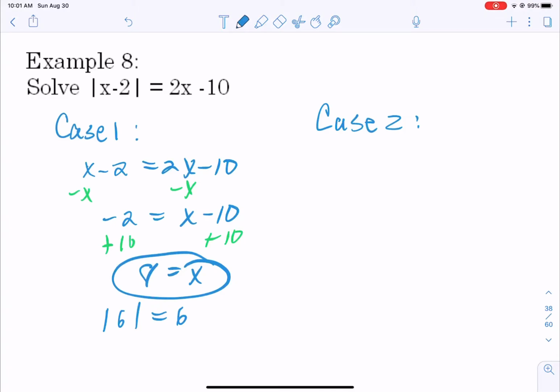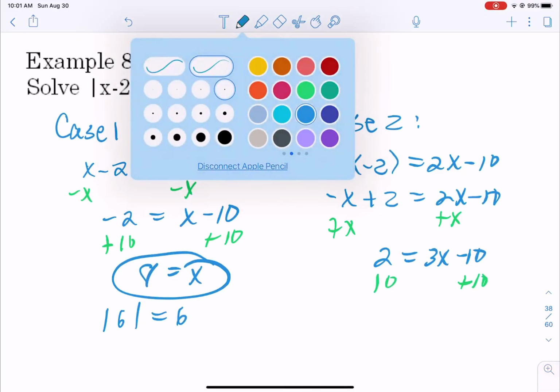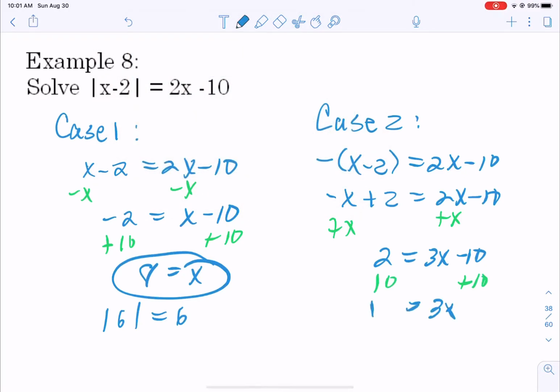Now let's set up case 2. Now we have the opposite of x minus 2 equals 2x minus 10. Distribute the negative. Move around the x's so that we can solve. So let's add x to both sides. We get 2 equals 3x minus 10. Now let's add 10 to both sides. We get 3x equals 12. Divide off the 3. We get x equals 4.